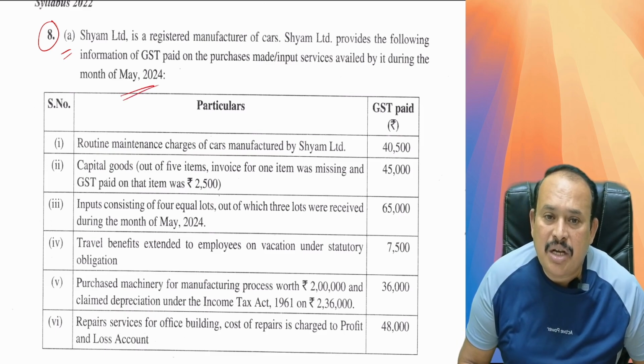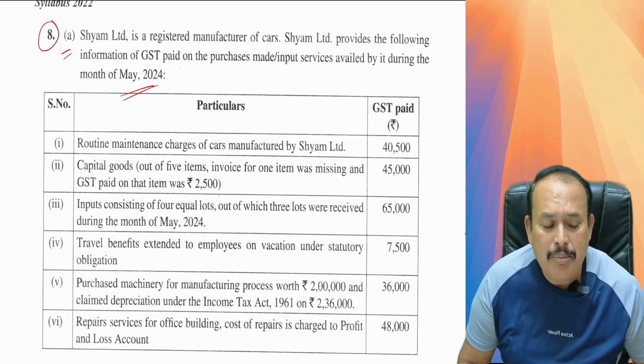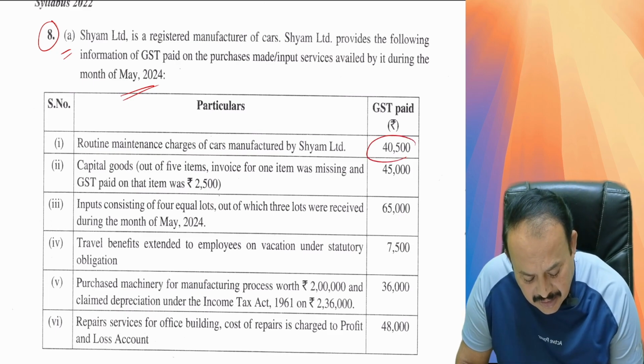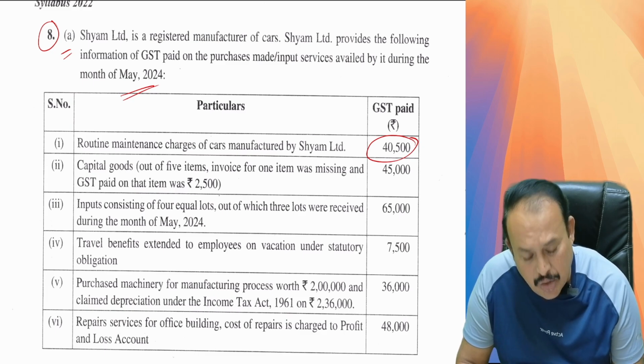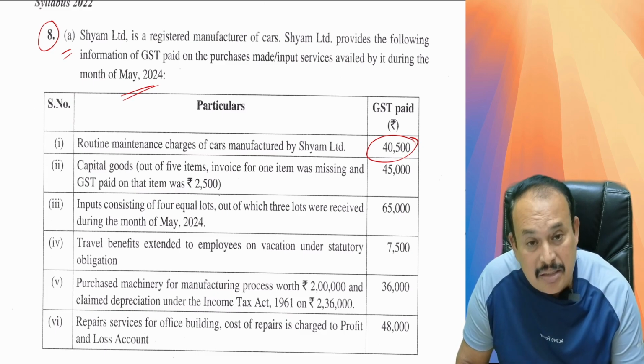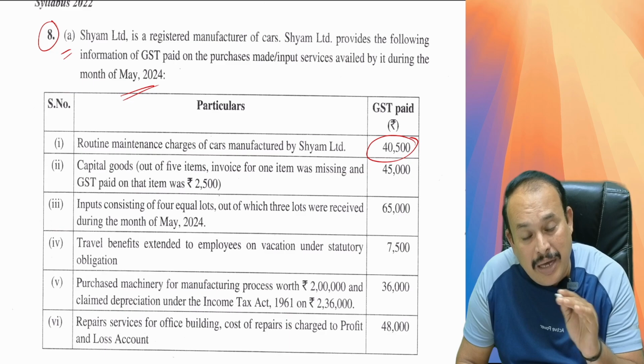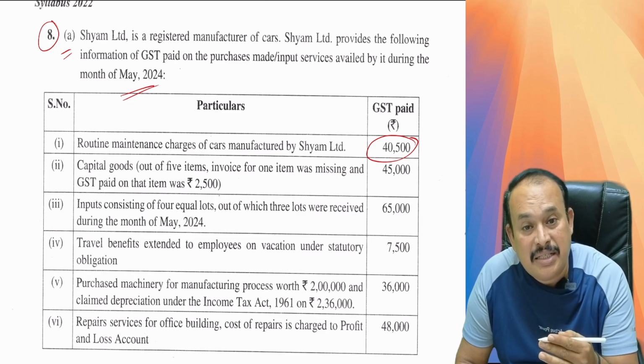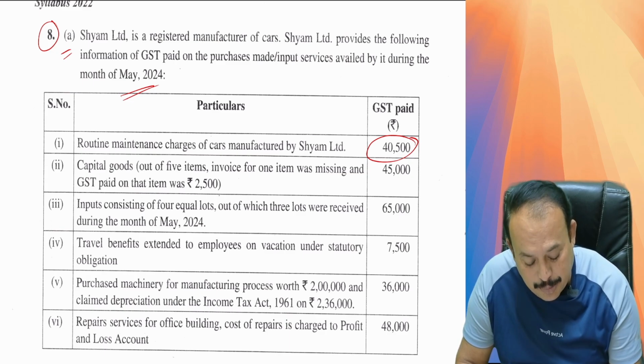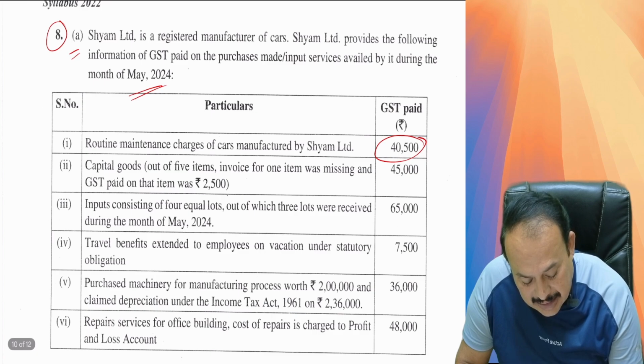Routine maintenance charges of cars manufactured by Sham Limited, how much is given here? 40,500. Fully ITC allowed, because for a car manufacturer the servicing services qualify for input tax credit. Therefore, ITC allowed.